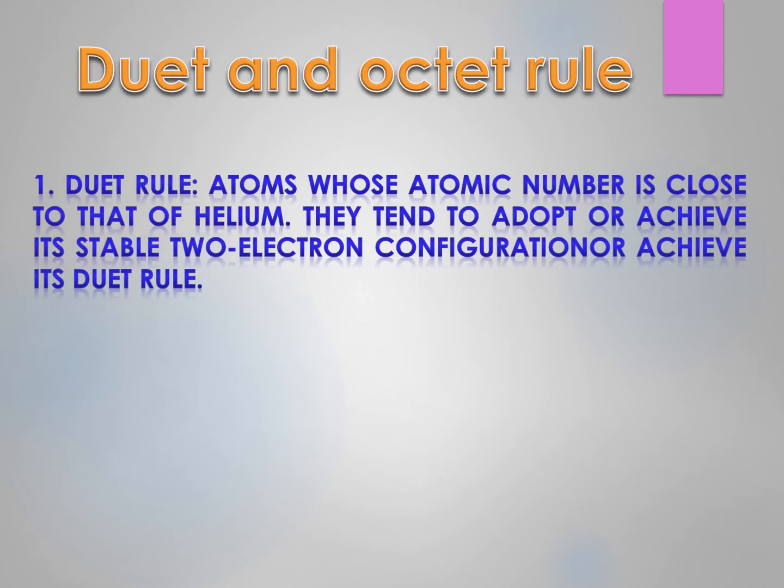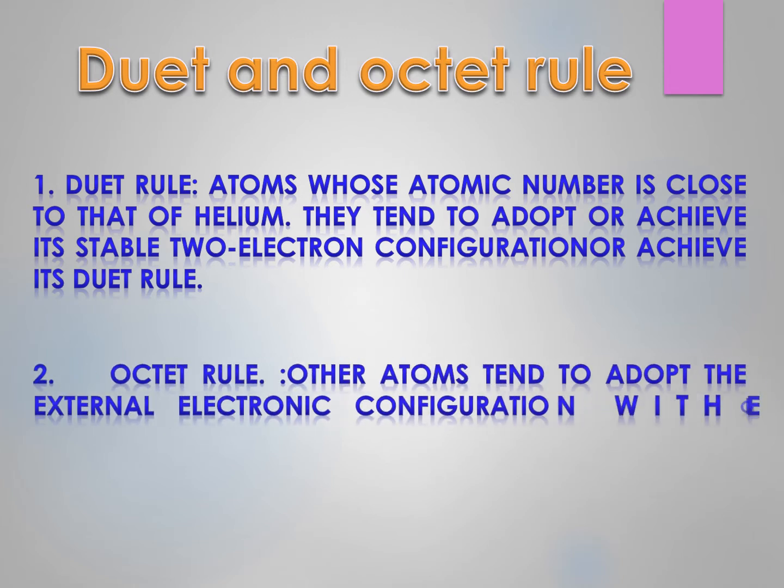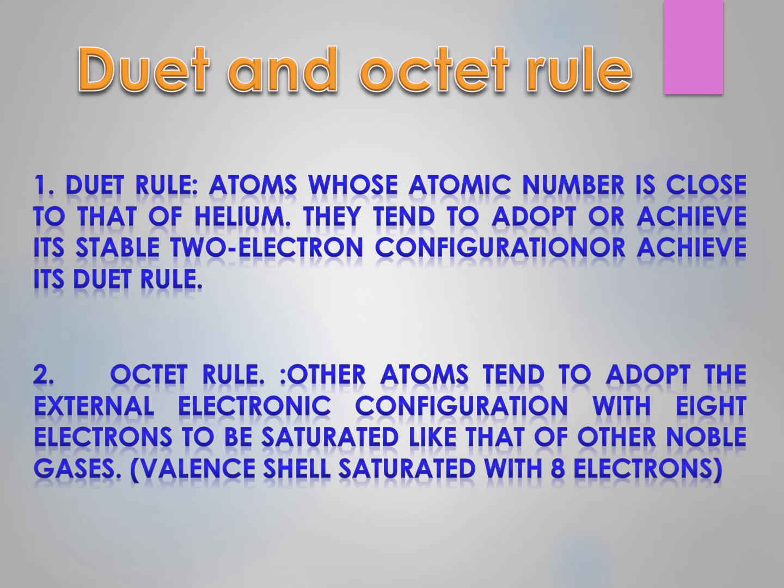Duet rule: atoms whose atomic number is closer to that of helium tend to adopt its stable 2-electron configuration, to achieve the duet rule, to be like helium K2. Whereas octet rule: other atoms tend to adopt the external electronic configuration with 8 electrons to be saturated like that of noble gases, argon and neon. The valence shell is saturated with 8 electrons, and we can say they achieve their octet rule.